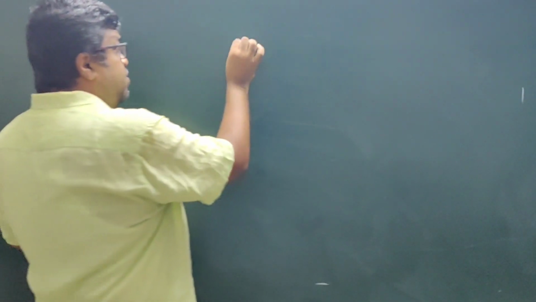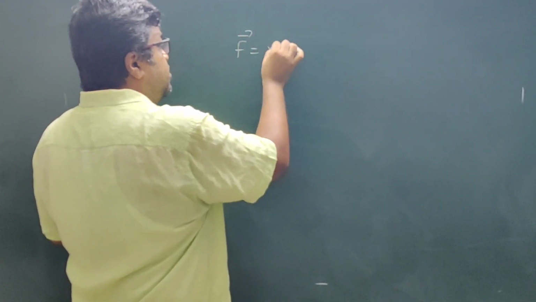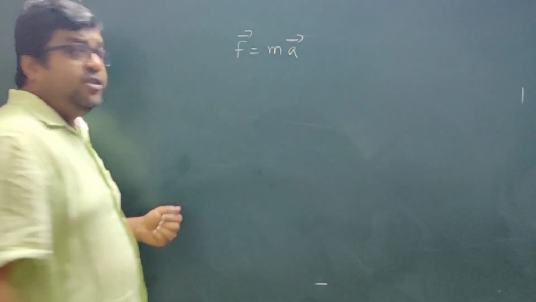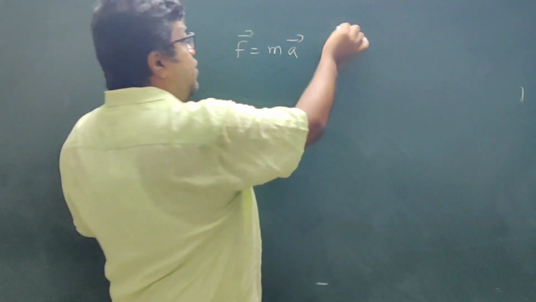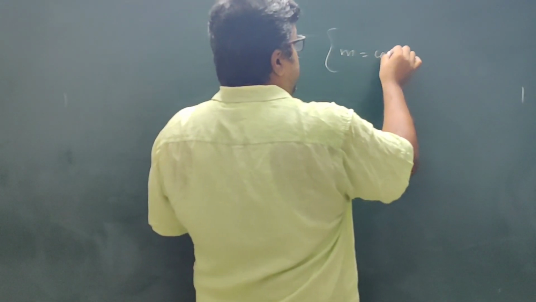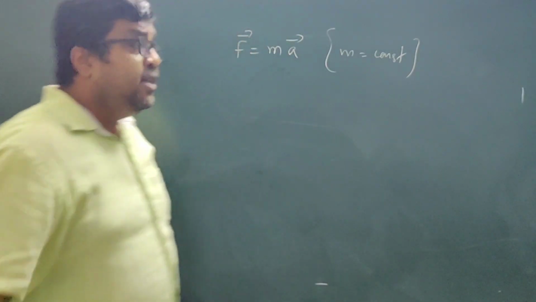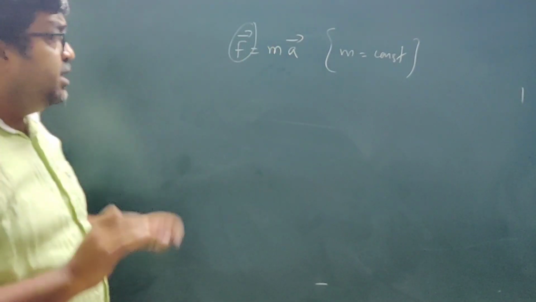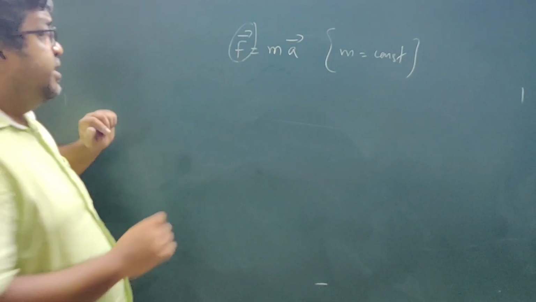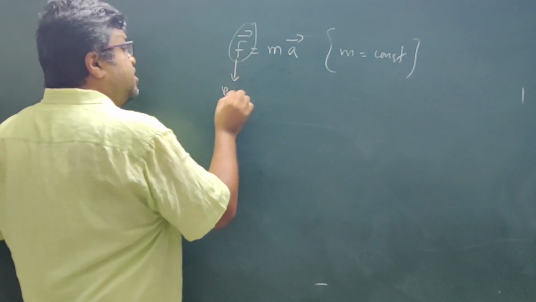Now, from the second law we have got this expression F is equal to ma. This is obviously for constant mass, when mass is constant. Now this concept is very important, that this force F is the external force.